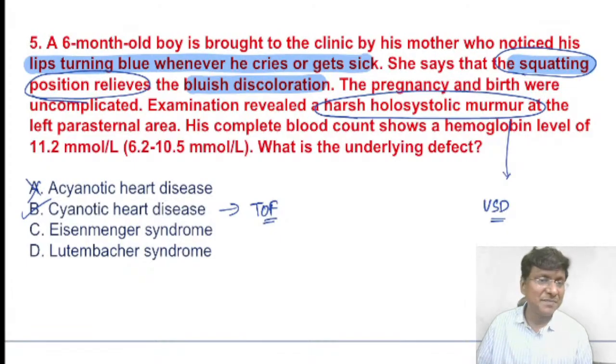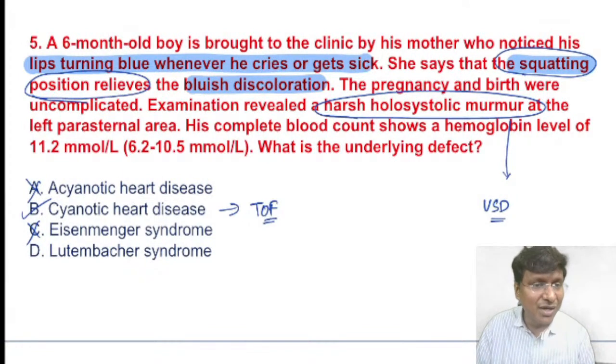The presentation of Eisenmenger's patients is that you don't have TET spells where squatting relieves the bluish discoloration. That sort of history you don't have in Eisenmenger's. They will present with cyanosis and also clubbing. So Eisenmenger's is ruled out.